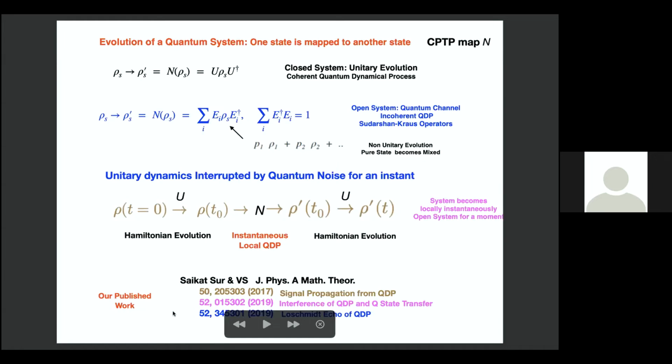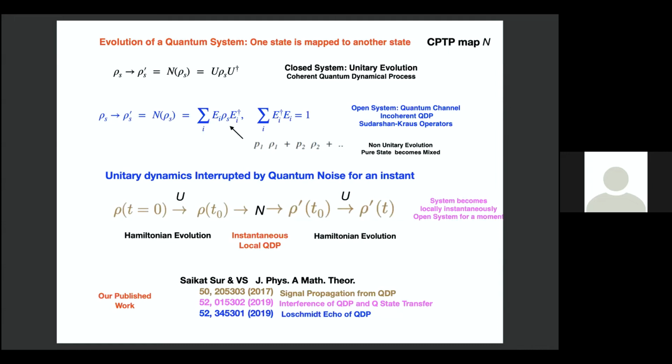So we have actually published some work on this, a student and myself. We studied signal propagation from QDP in various contexts, various spin models, background dynamics, both integrable and non-integrable. And then we also studied interference of QDP with quantum state transfer. And we have studied the Loschmidt echo of QDP. That only means an imperfect time reversal, which is captured by the probability of return to the initial state if you do an imperfect time reversal. I'm not going to talk about this. What I'll talk about instead is the effect of this quantum noise